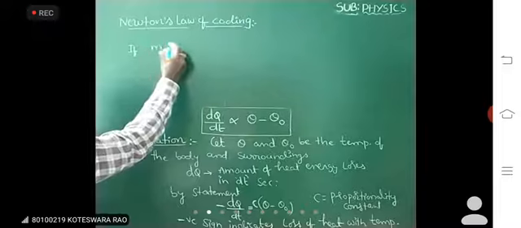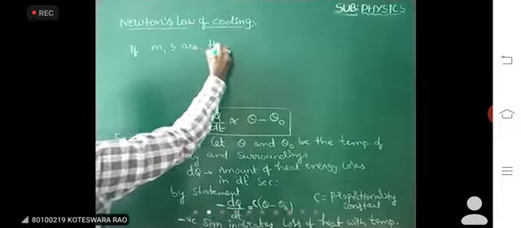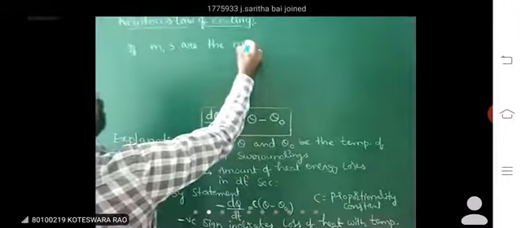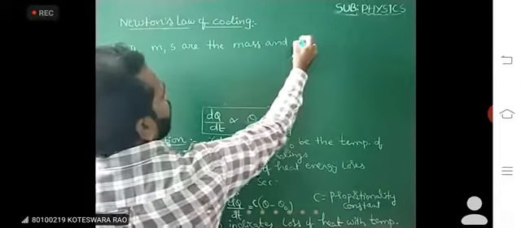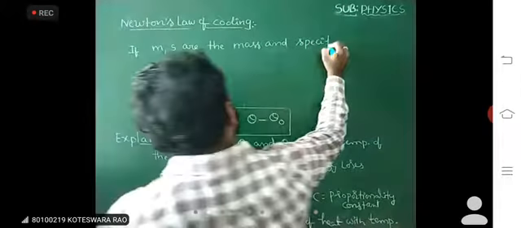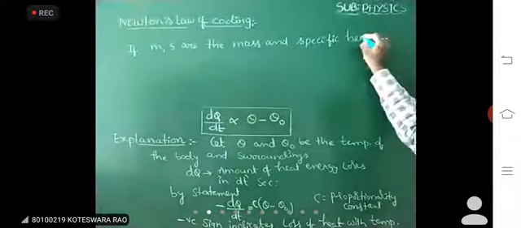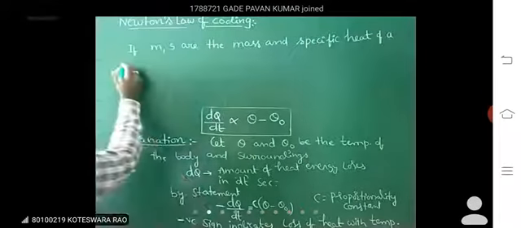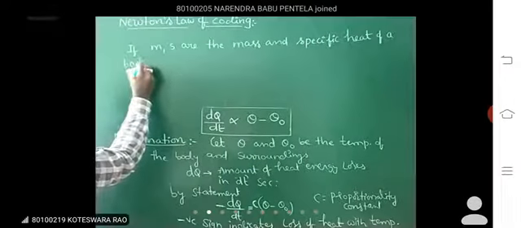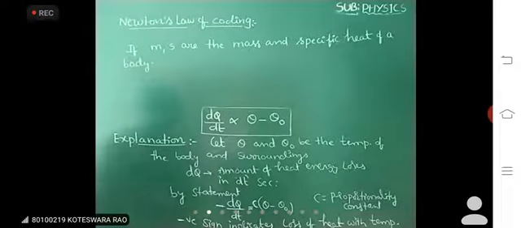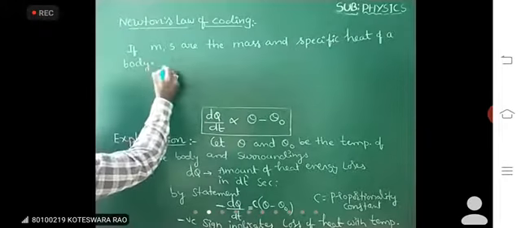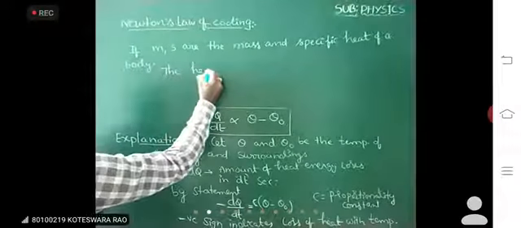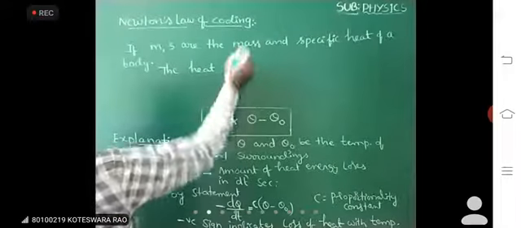If m, s are the mass and specific heat of a body, and the heat lost during cooling, that means the body loses heat.